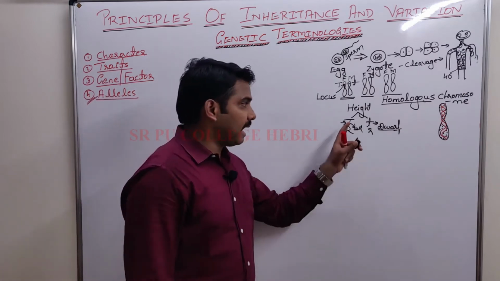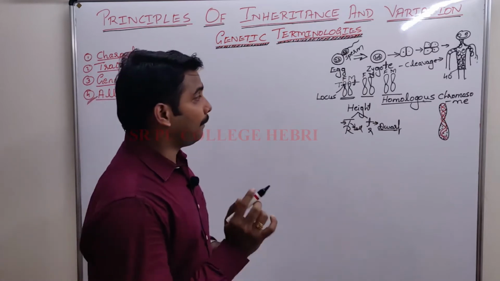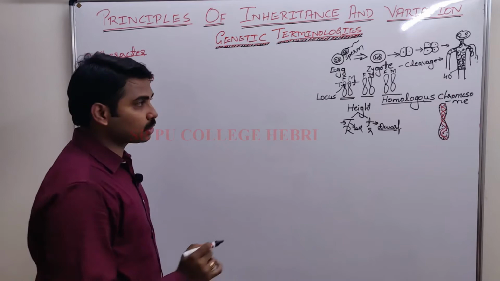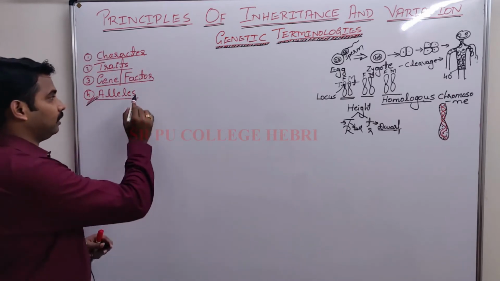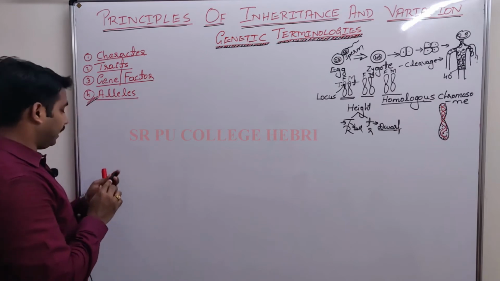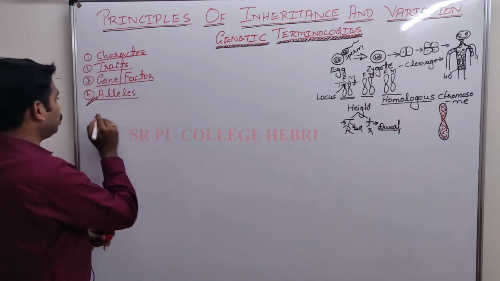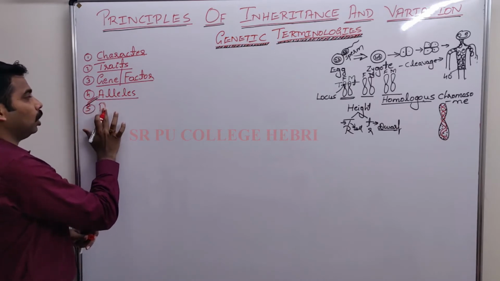That is, they are the slightly different forms of the same gene present at same locus on a homologous chromosome. This is a very important 1 mark question. Write down the definition of it. Okay. Next, apart from this, meanwhile I used one more genetic term, that is what?